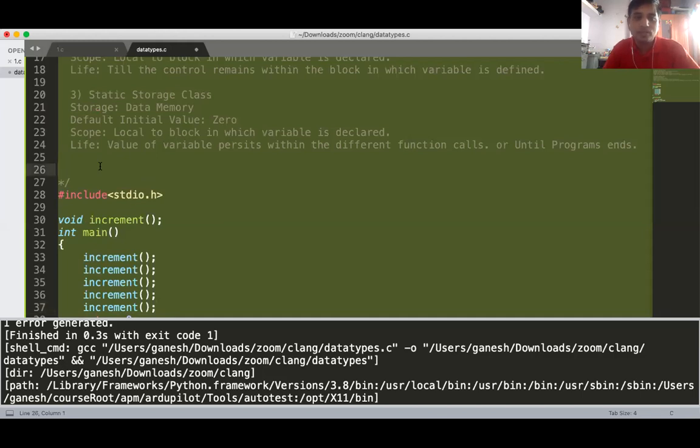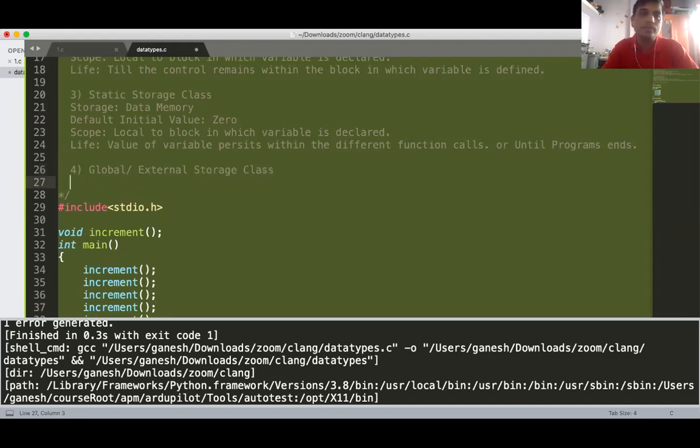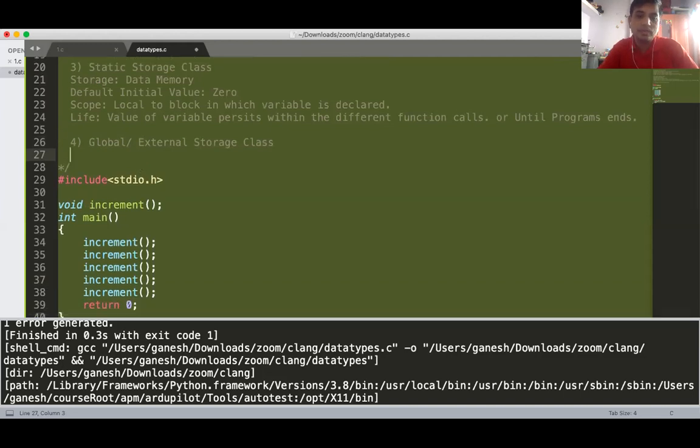Yes, sir. Now the fourth one, a very important one, is your global storage class. Global, also known as the external storage class. External storage class. Now first tell me what is the storage of the external storage class.